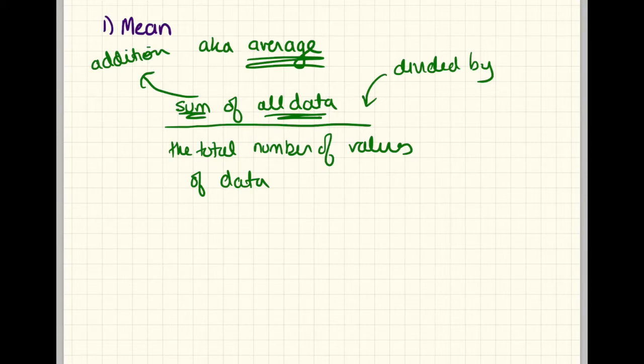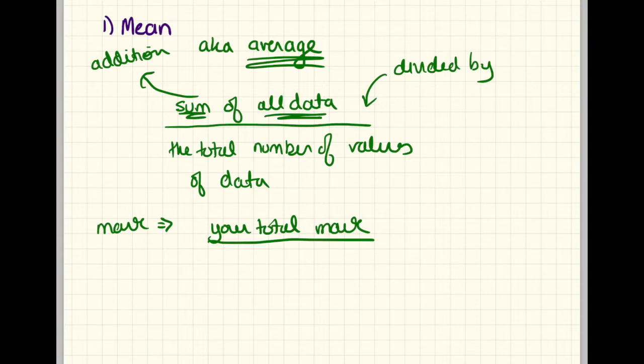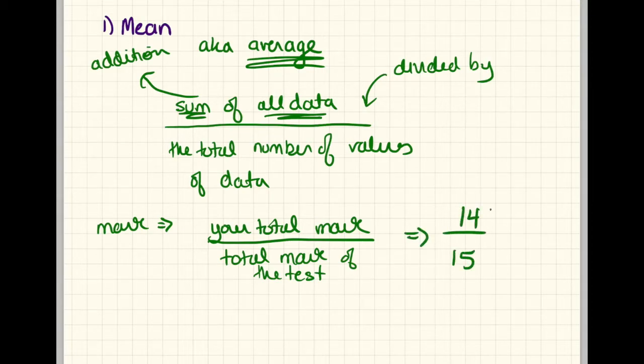A very good example would be a test mark. For your mark on a test, we calculate your total mark over the total maximum amount of marks of the test. So for example, if you've gotten 14 out of 15, it means that you got 14 marks out of a total of 15 marks.